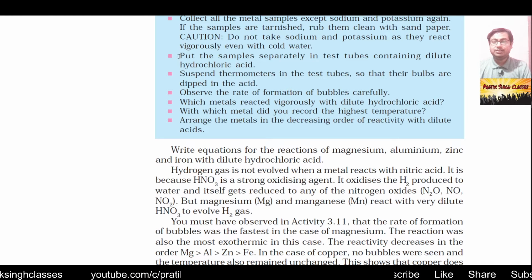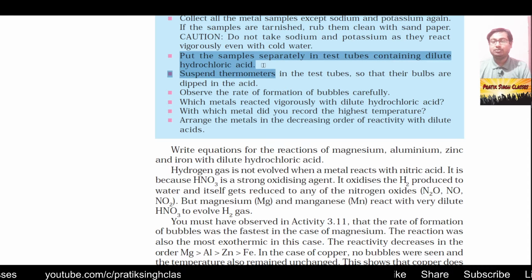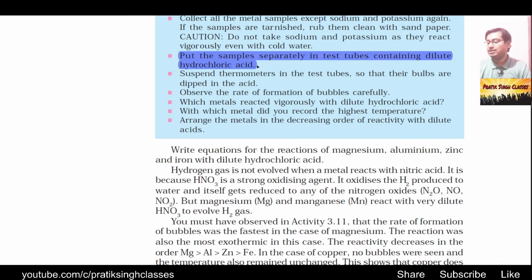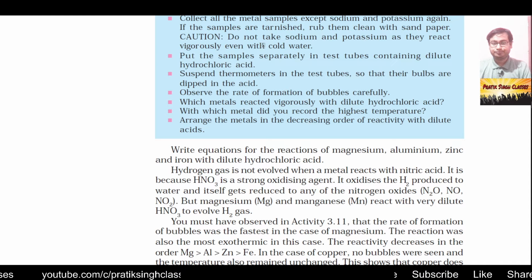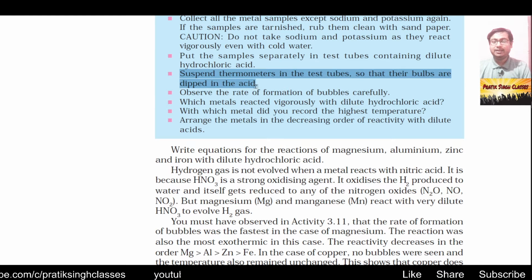Put the samples separately in test tubes containing dilute hydrochloric acid. Dilute hydrochloric acid means mild acid, where the amount of water in the solution of HCl is higher, or the concentration of HCl is lesser in the aqueous solution. Suspend thermometers in the test tubes so that their bulbs are dipped in the acid.